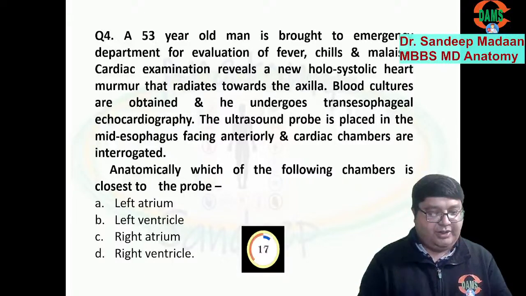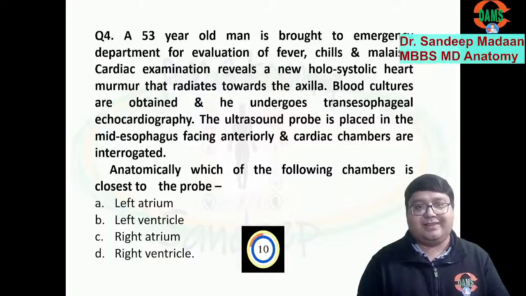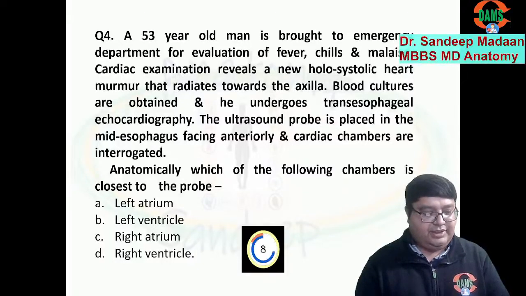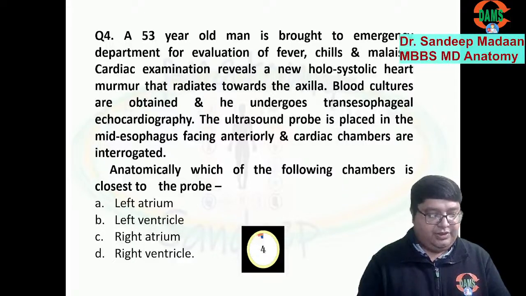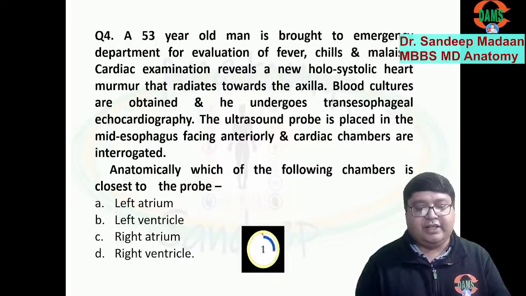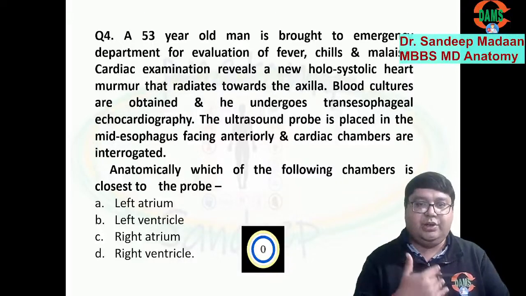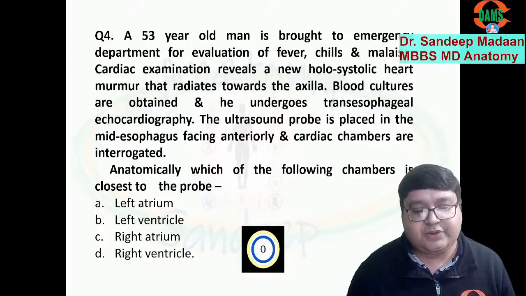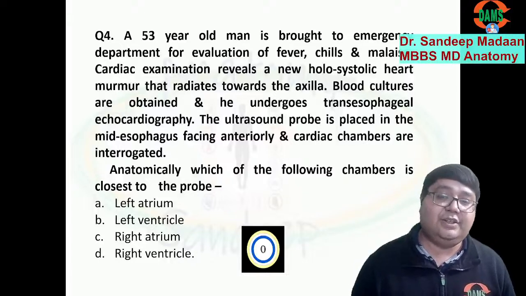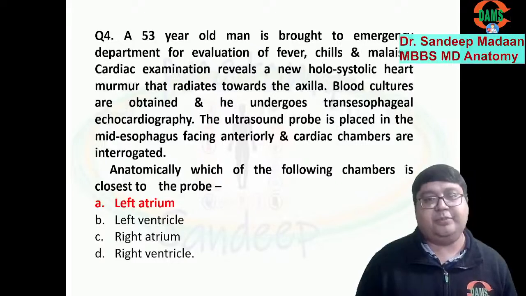So basically, you got a patient with fever, chills, malaise, etc. And when you are doing the examination, you found a murmur. To evaluate the murmur further, you tried to go for echocardiography. But which echocardiography are you using? You are using transesophageal, meaning you are putting the probe inside the esophagus and you are looking just anterior to it. Although you can evaluate all the chambers, that's true, but which will be just anterior to the esophagus? The answer is the left atrium.